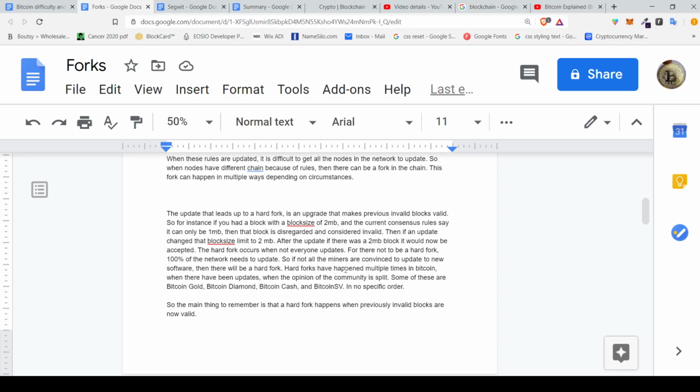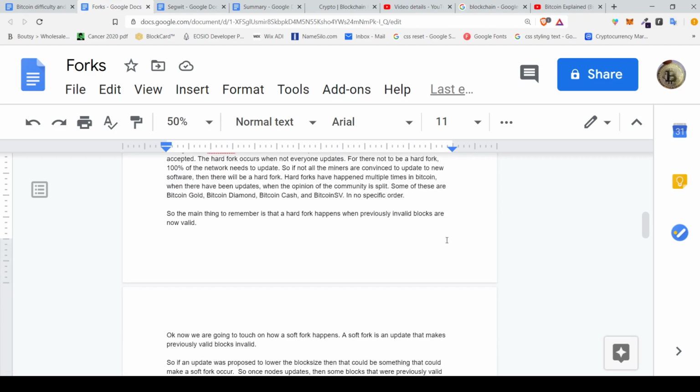For there not to be a hard fork, 100% of the entire network would need to implement the update or upgrade. So if not all the miners are convinced to update to the new software, then there will be a hard fork. Hard forks have happened multiple times in Bitcoin when there have been updates, when the opinion of the community is split. And some of these are Bitcoin Gold, Bitcoin Diamond, Bitcoin Cash, and Bitcoin SV, in no specific order. So the main thing to remember with the hard fork is it happens when previously invalid blocks are now valid.